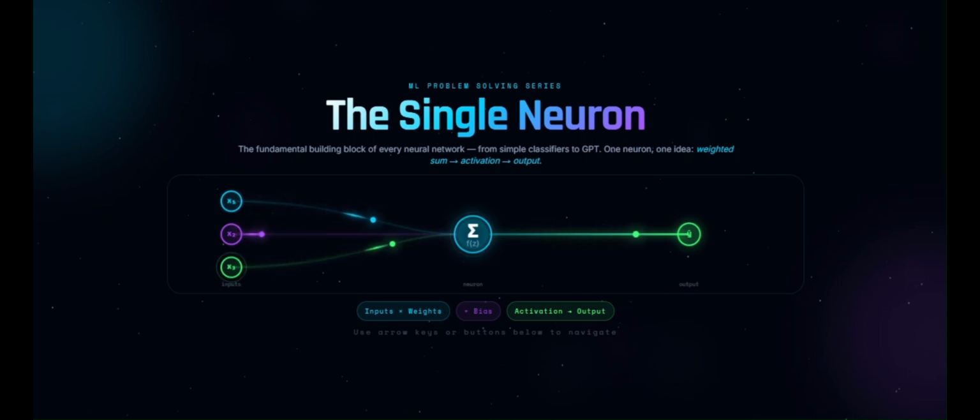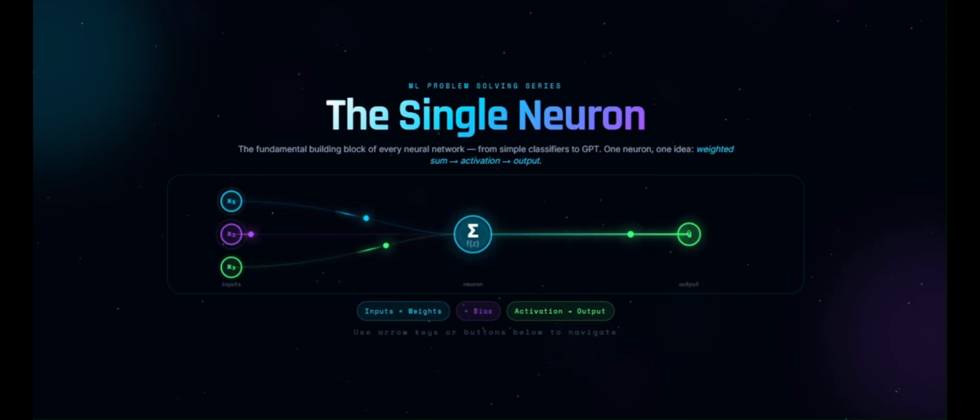Your Spotify recommendations, Instagram feed, YouTube algorithm, ChatGPT. Completely different technologies, yet deep underneath, all of them rely on the same tiny mathematical building block, the neuron. A neuron takes inputs, multiplies them by weights, adds a bias, applies an activation function, and produces an output.